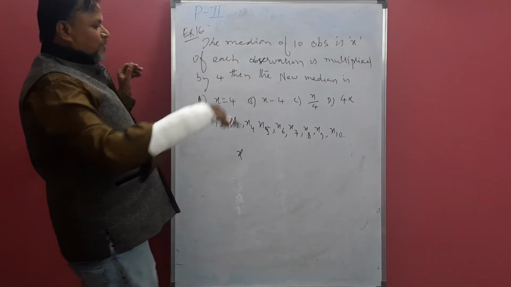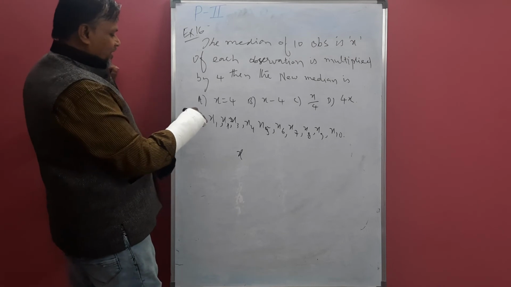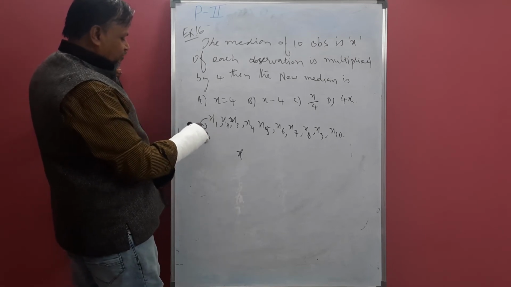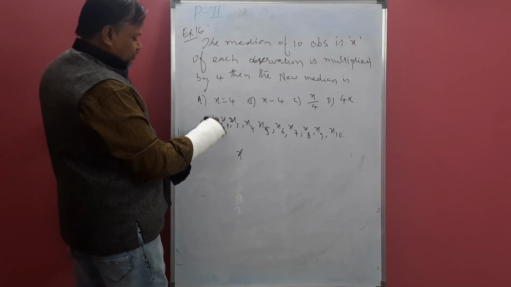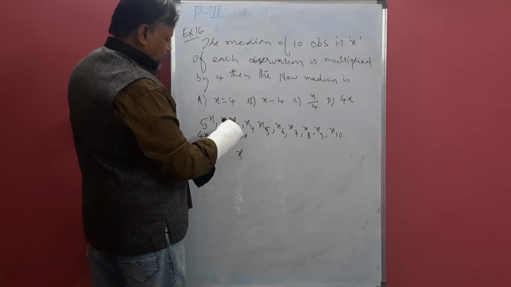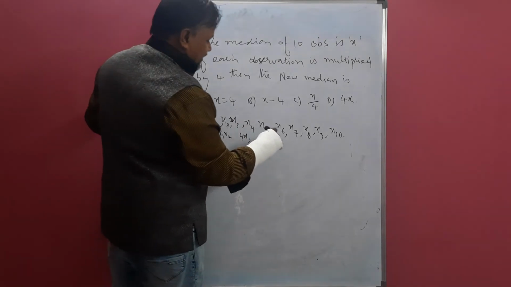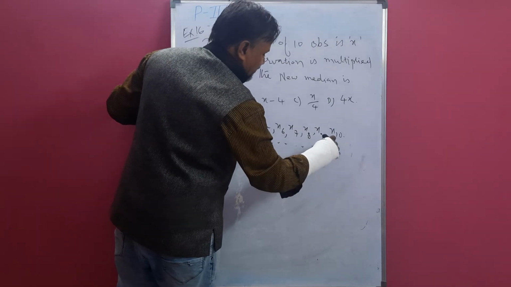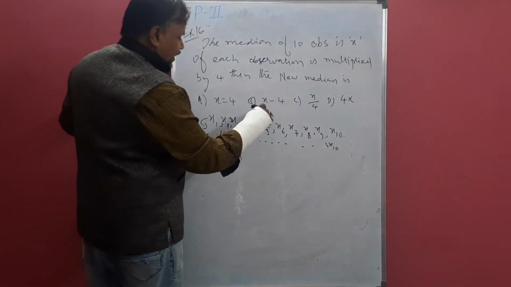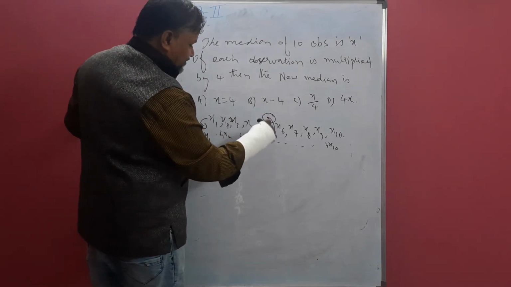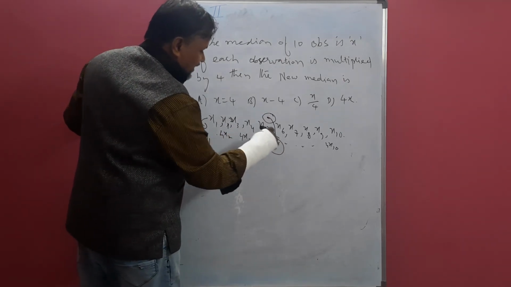If each number is multiplied by 4, x1 is multiplied by 4, similarly x2 is multiplied by 4, x3 is also multiplied by 4, like that. If you multiply all the terms, the median value you get is also 4 times the original.